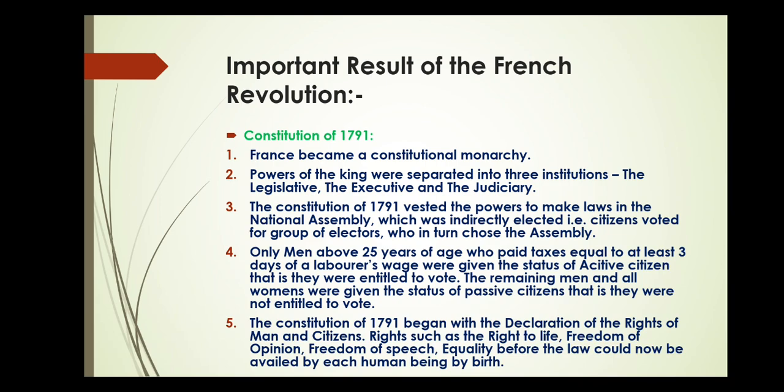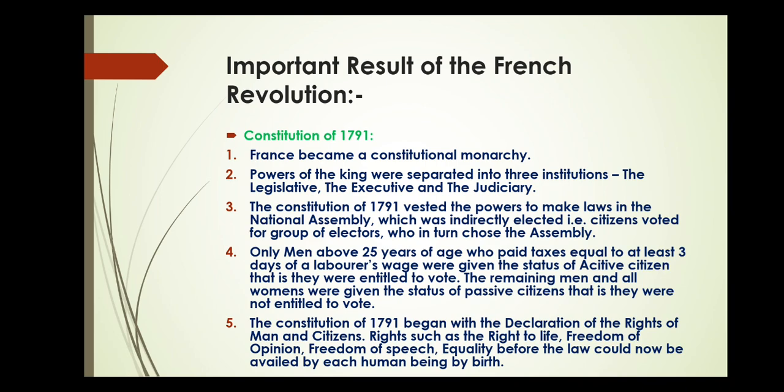Third, the Constitution of 1791 vested the power to make laws in the National Assembly, which was indirectly elected. This means citizens voted for a group of electors who in turn chose the assembly. Fourth, only men above 25 years of age who paid taxes equal to at least 3 days of a laborer's wage were given the status of active citizen. That is, they were entitled to vote.